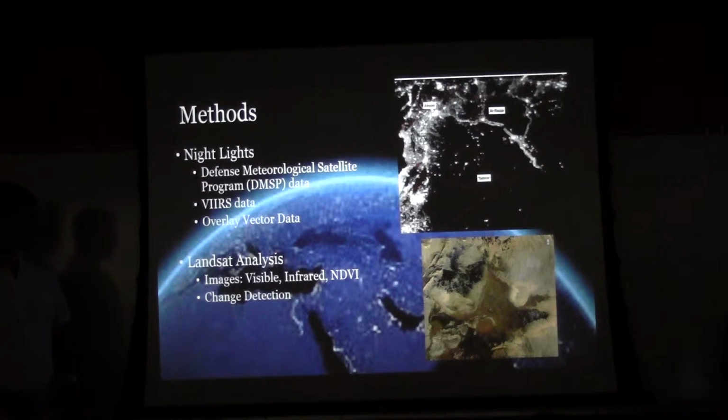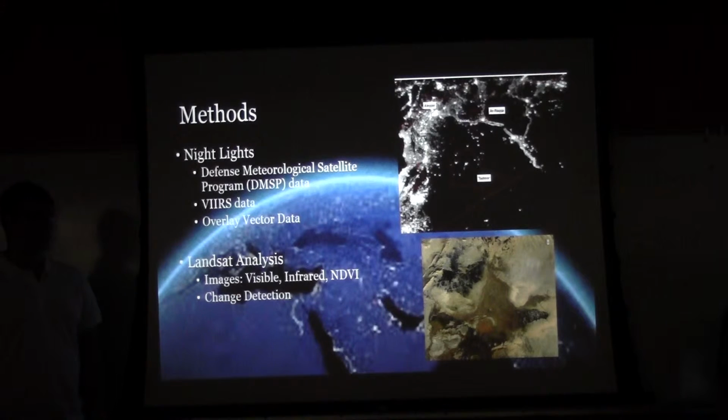And then for the Landsat analysis data, we used Landsat 5 and Landsat 8 from pre-ISIS occupation in 2011 and 2012, as well as recent data from 2015 to look at the changes in NDVI and the change detection in several areas regarding agriculture.